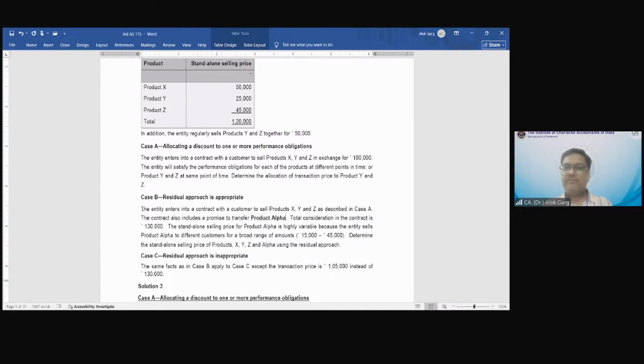Total consideration in the contract is 1,30,000. What is the total transaction price? The total transaction price is 1,30,000. Now, what is the allocated price?